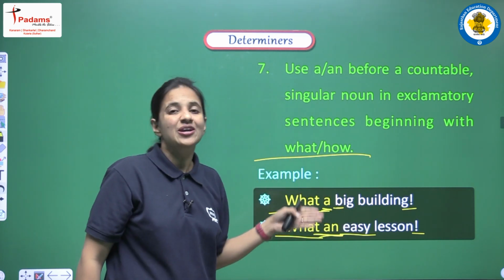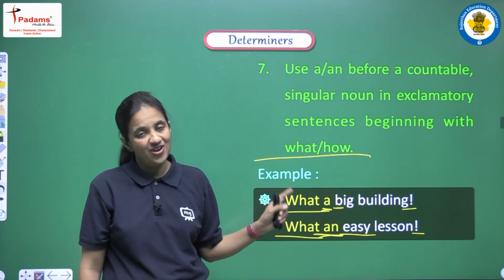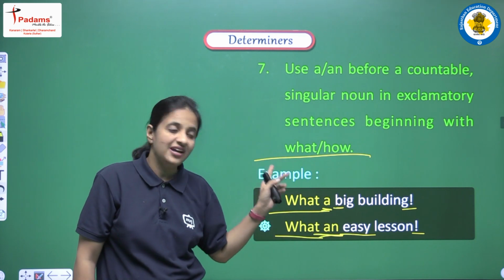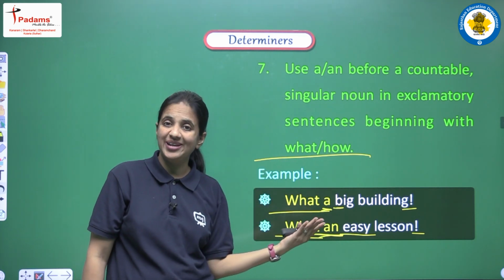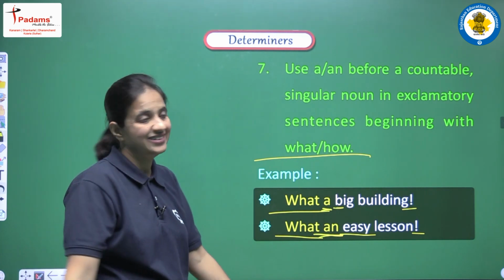So according to the sound we can vary our answer, a or an, but just remember this thing: if you are having an exclamatory sentence and you are having what or how in the beginning of the sentence, then you have to use a or an as an article.